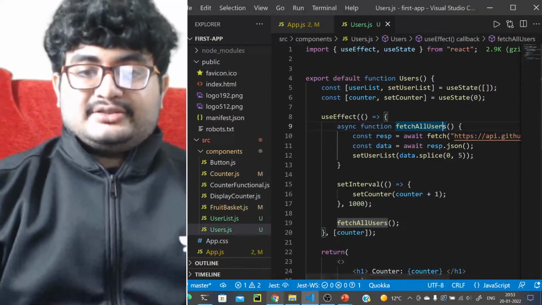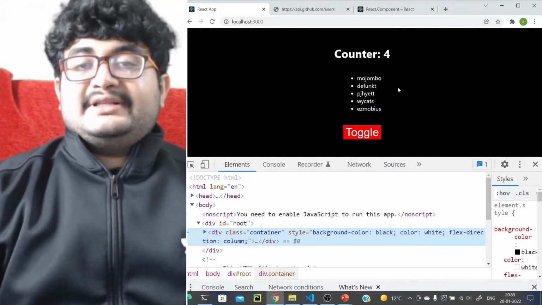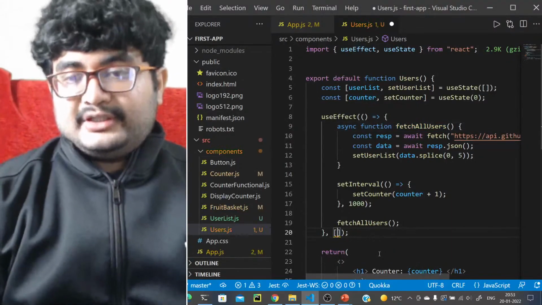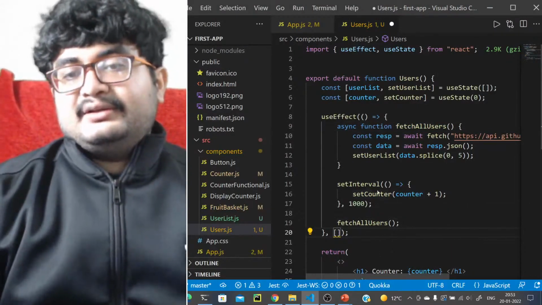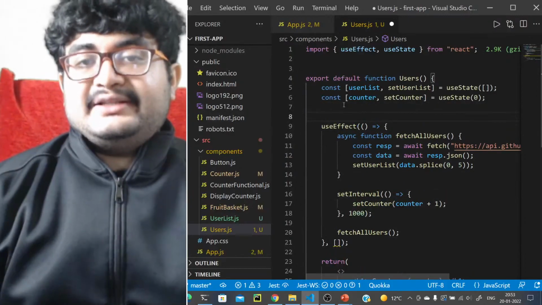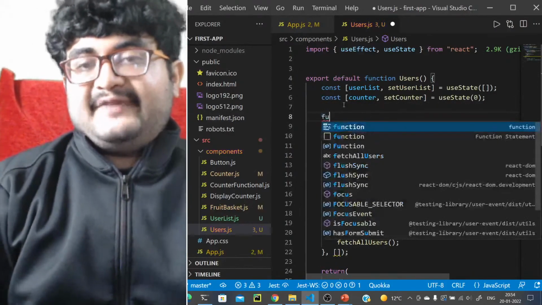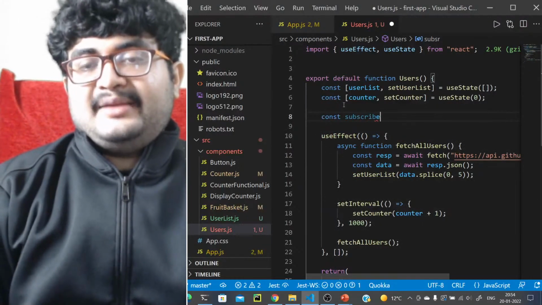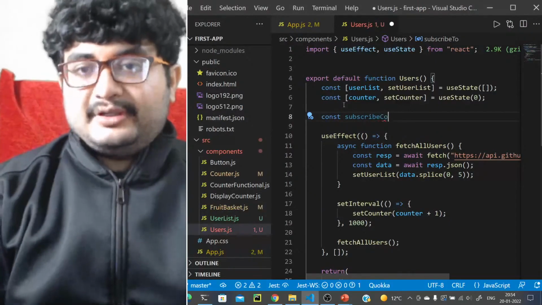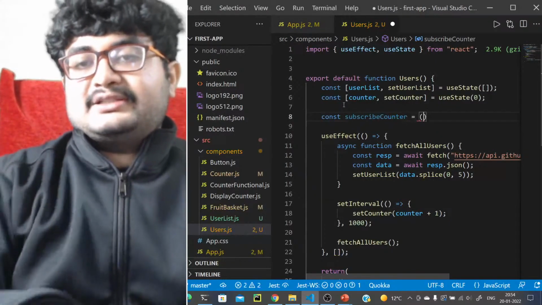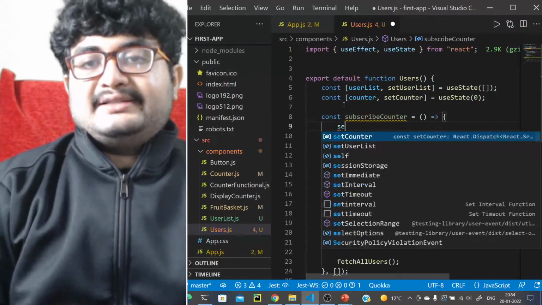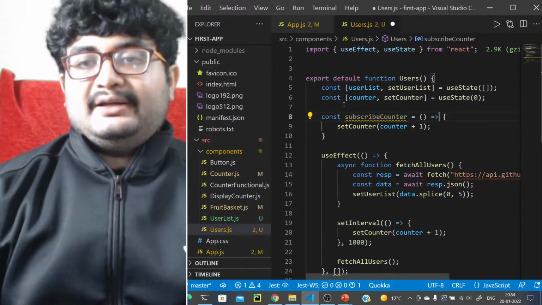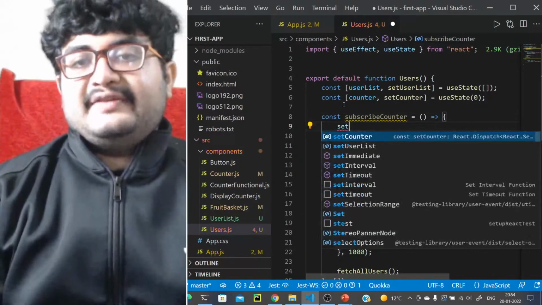Okay, let's go for this. So it is now working. Okay, but it is not actually working properly. So what we should do here, this is fine. I think maybe we should write a function outside this that will actually subscribe. So let's write a function here, const subscribe to subscribe counter. Let's have this function outside, and set counter is counter plus 1, right? And here what it will do is just set interval and everything.